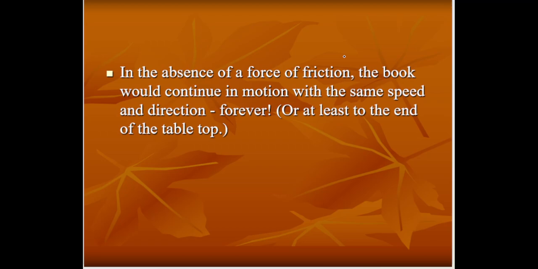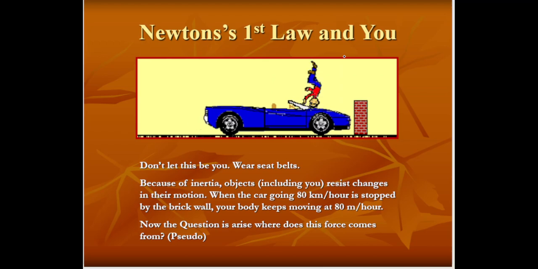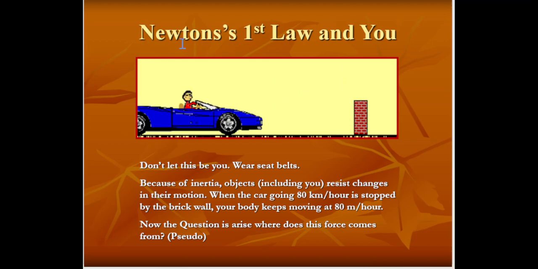So Newton's first law. For example, here you can see a driver coming in a fast car, and when the car hits the wall, the driver is thrown out in the front direction of the car. Why? Why didn't he go backward? So don't let this be you. Wear seat belts. Because of inertia, objects resist changes in their motion.